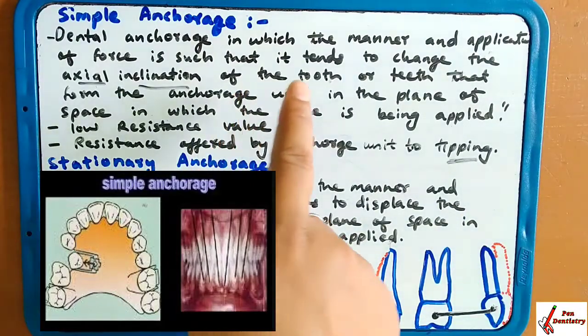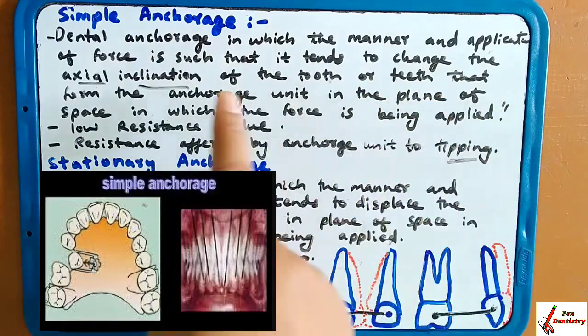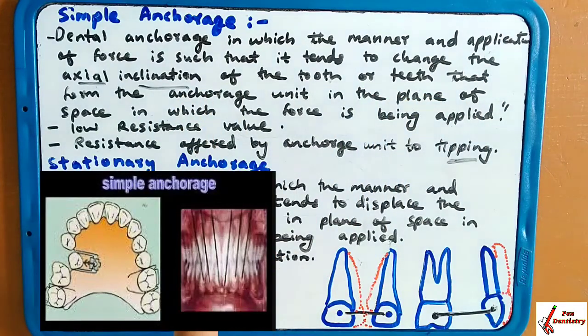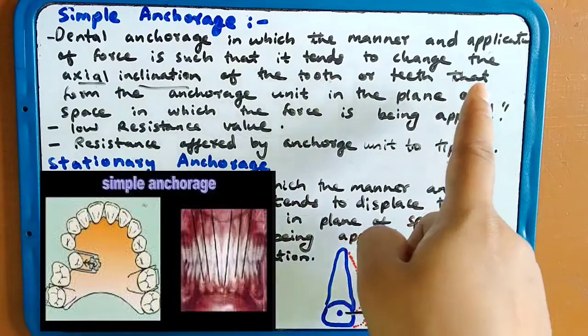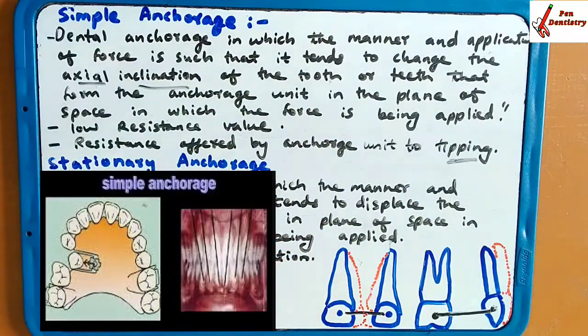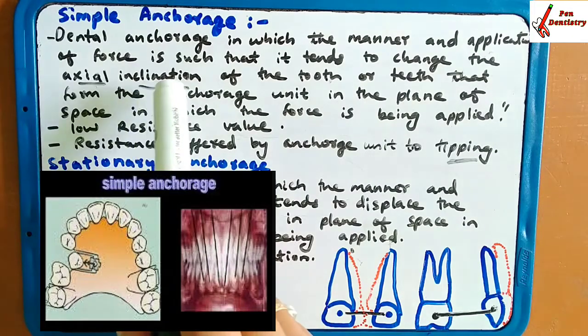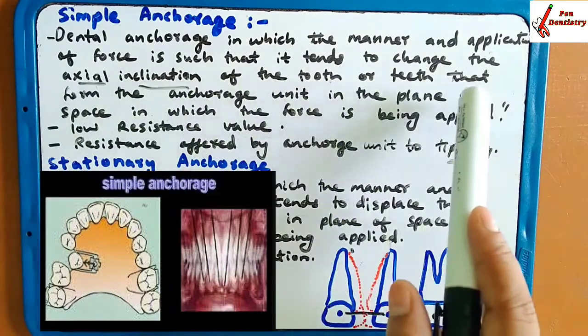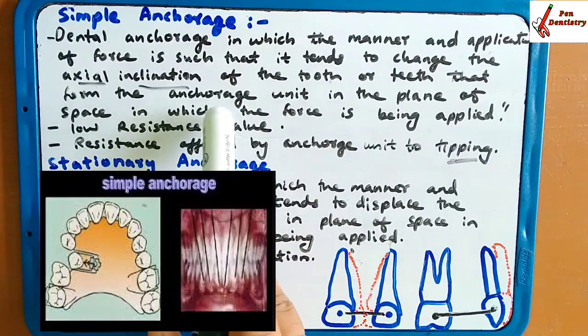Dental anchorage in which the manner and application of force is such that it tends to change the axial inclination. You know the tipping force: from a particular center of rotation the tooth is going to move, and from there this type of force is applied and the anchorage is made.